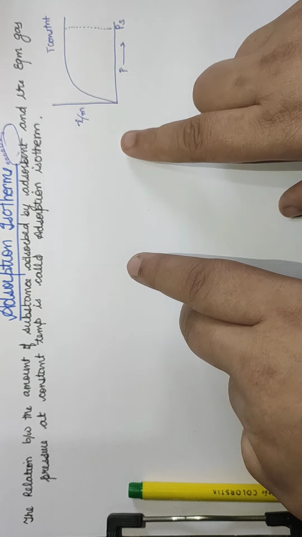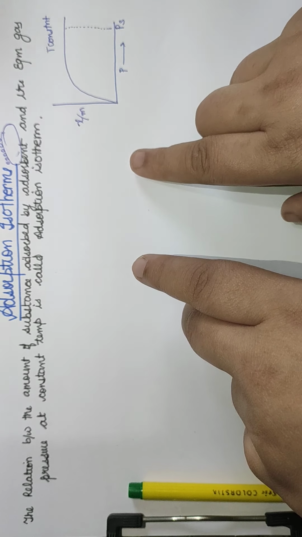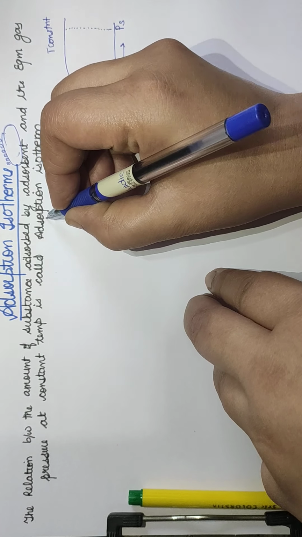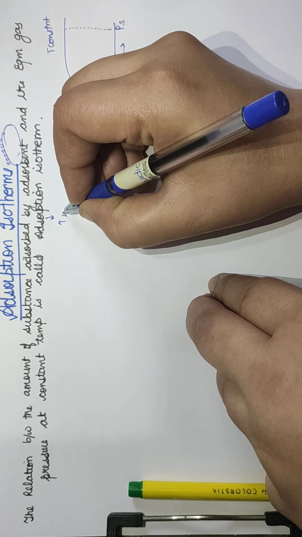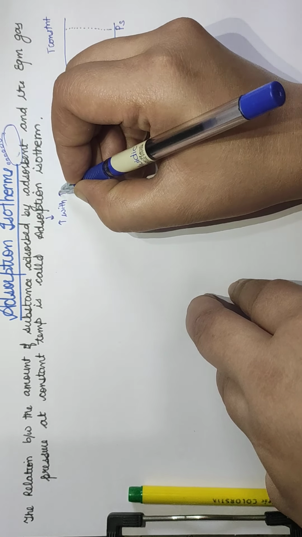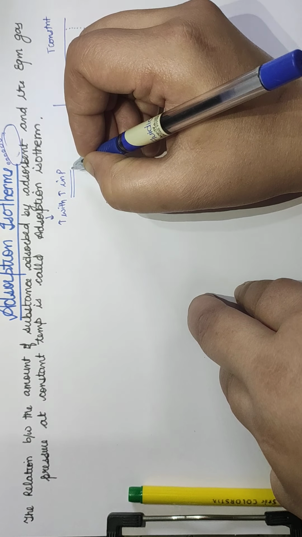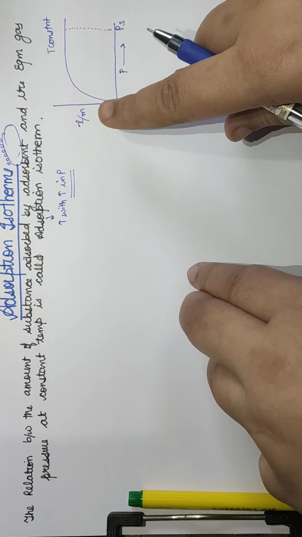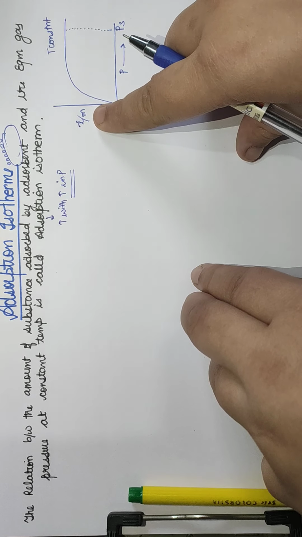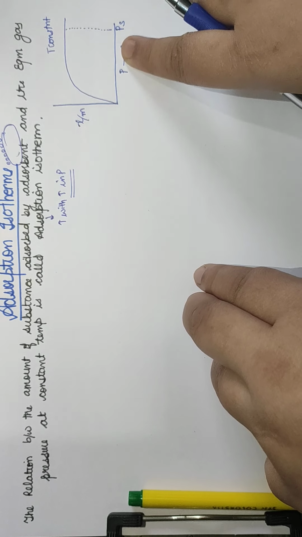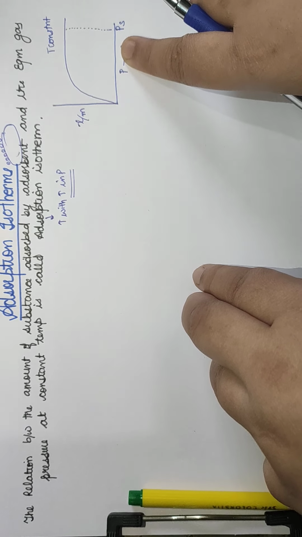So adsorption generally increases with increase in pressure. Understand by this. So adsorption increases with increase in pressure. If I increase the pressure, adsorption increases. So it is a relation between the amount of substance adsorbed by the adsorbent and the equilibrium gas pressure at a constant temperature, and that is called adsorption isotherm.